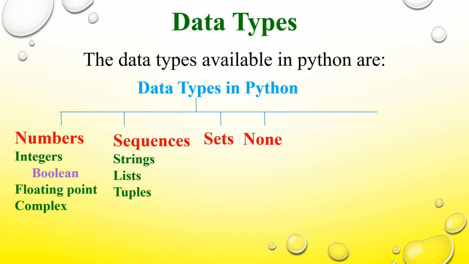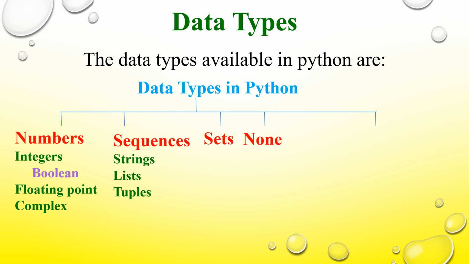That means if a value is not known or unknown, in those cases you can set the value of a variable as None. None does not support any special operations, and it is neither False nor 0.